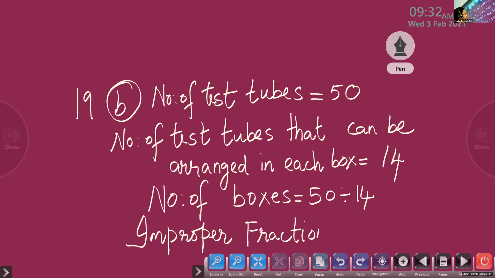We will write it as a fraction, 50 divided by 14. There is nothing to do because 50 by 14 is already an improper fraction. Now write it as a mixed fraction. Children, find out the mixed fraction alone, all of you.